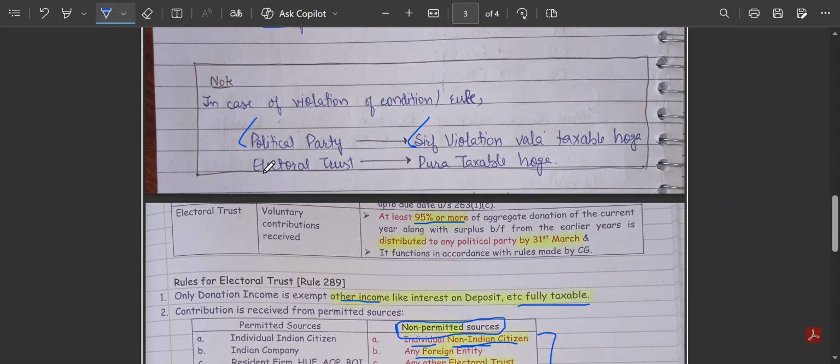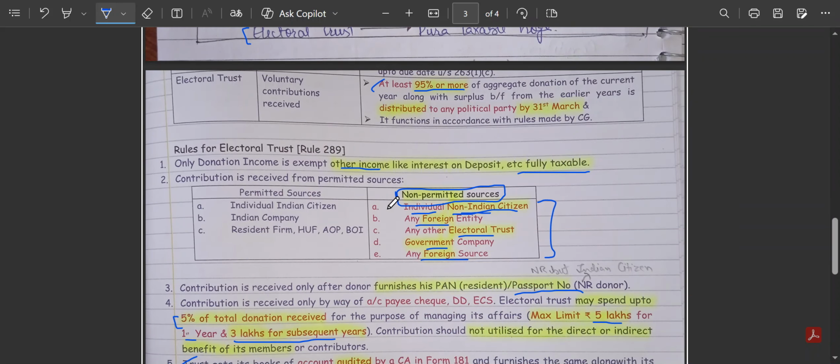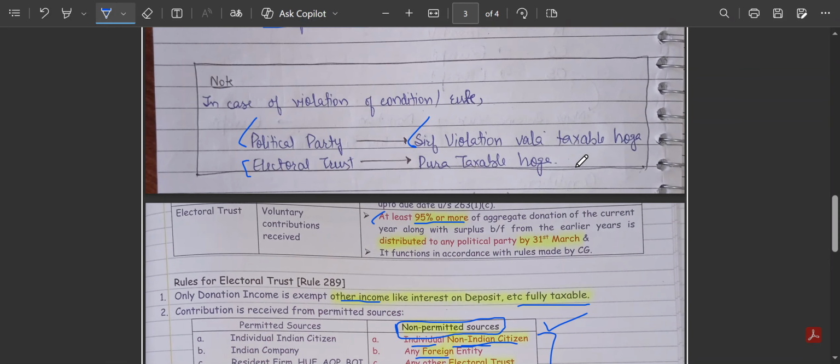But this is not the case for an electoral trust. In an electoral trust, in case of violation of any of the conditions, either violation of the 95% condition or these non-permitted sources or this 5 lakh rupees condition, if any condition is violated, the whole of the income, the whole of the donations received by the electoral trust becomes taxable. That is all for